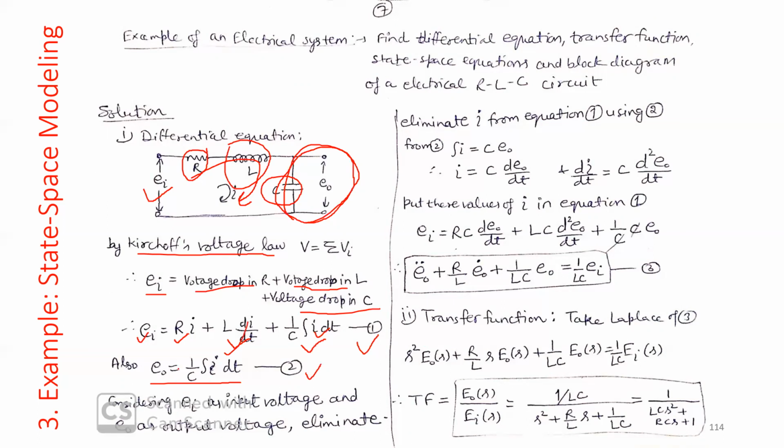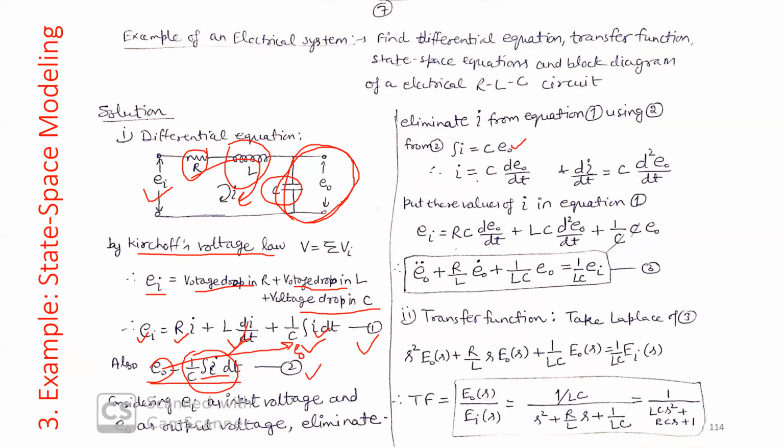It is easy because EO is equal to this thing, so you simply put here EO. Clear? So from here, integration of I is equal to C into EO. It is given from equation number 2.